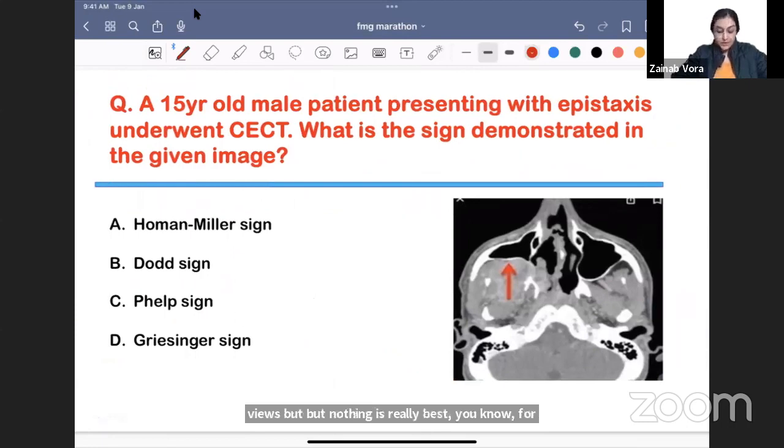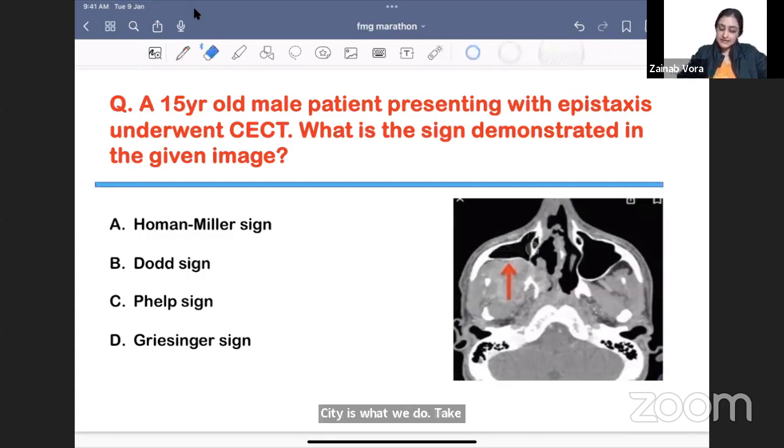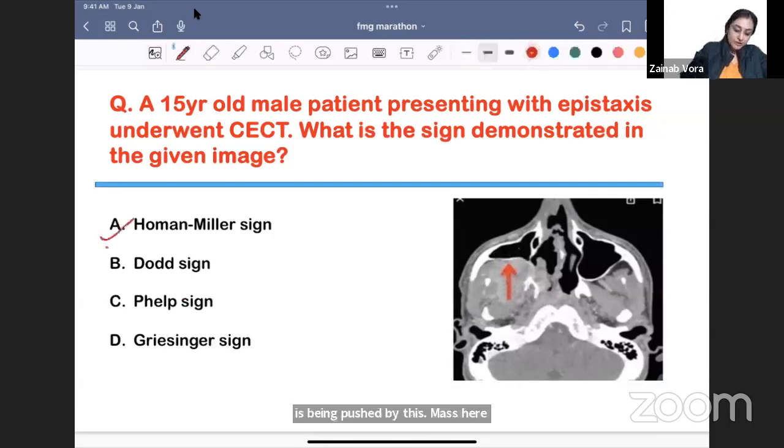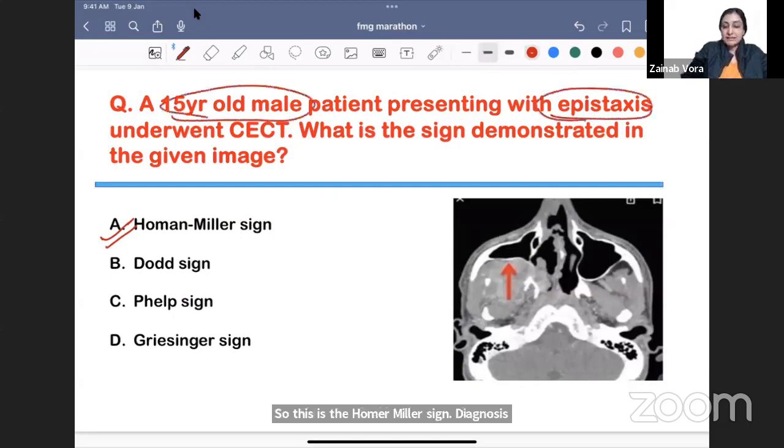ठीक है, चलो ये क्या है? Very easy. What are you seeing? I am seeing that the maxillary sinus on the right side is being pushed by this mass here. So this is the Holman-Miller sign. Diagnosis बताओ. जैसे ही मैंने पढ़ा कि भाई juvenile young male with epistaxis, it is juvenile nasal angiofibroma.